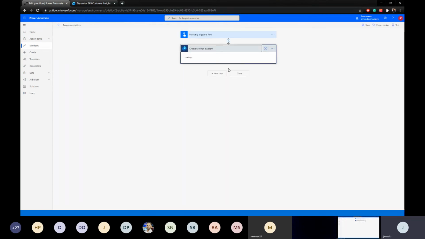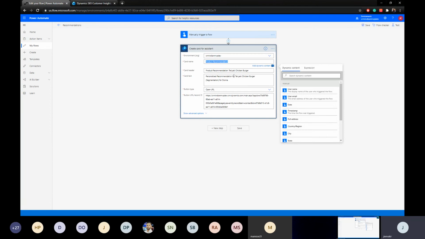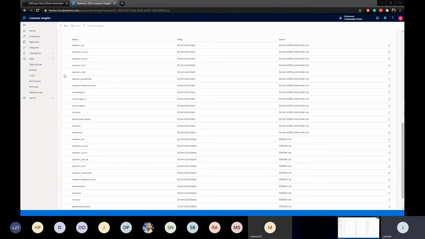Like you see, I'm just creating a sales assistant card. This is another connector which you can use. And I'm just hard-coding the card name, reader, and the segment, all these things. But each and every single thing of this can be done dynamically from the apps. Which means when you do something, you can retrieve it and show it here, and we can do it the other way as well. So once I manually run the flow, it will just create a